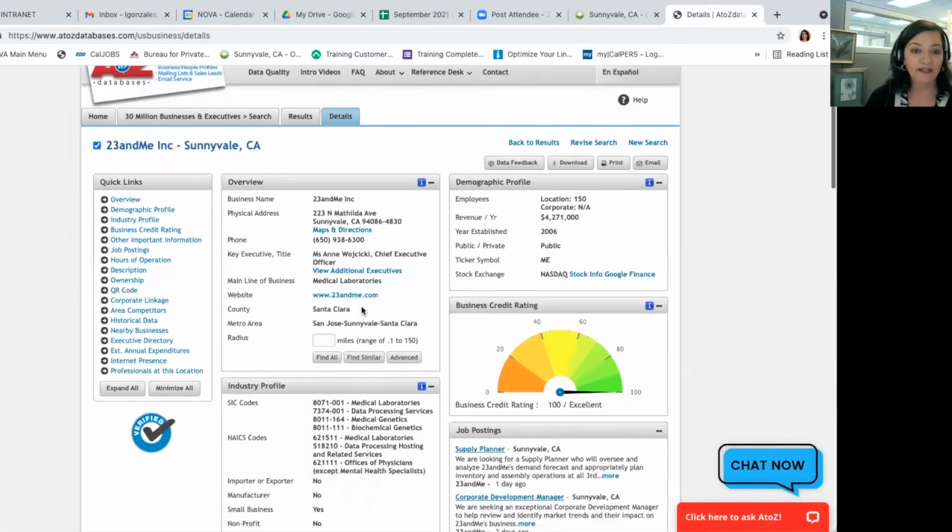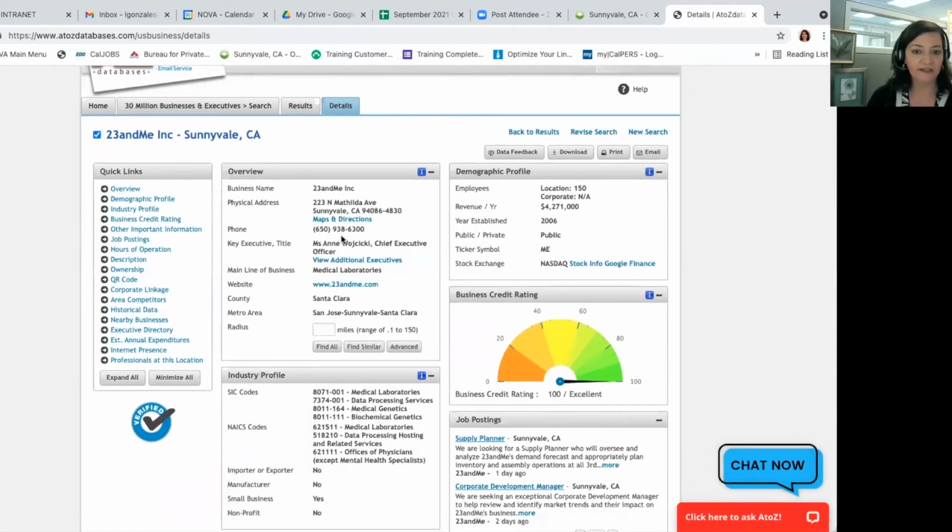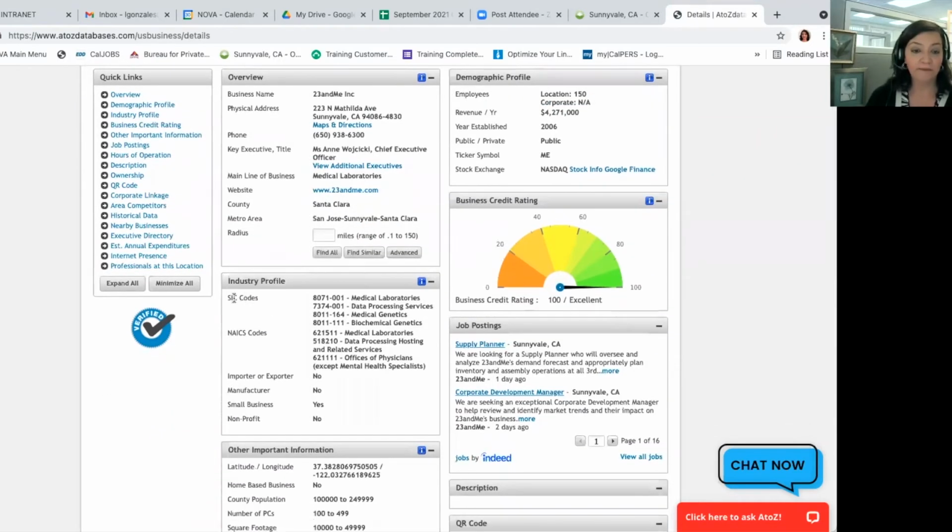What I'm seeing here is the name of the business, the physical address, the key executive here. I can view additional executives also a little lower in the page. I'm going to look at two areas, the industry code sections here. And I want to make sure I get the names of these right. The Standard Industrial Classification Code or the North American Industry Classification System. You don't really need to know those other than, how are they categorized?